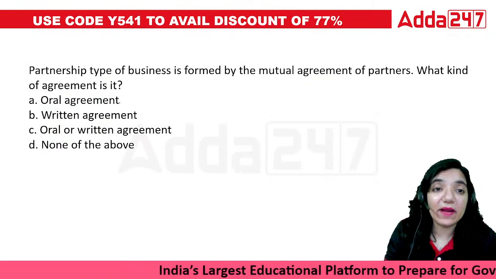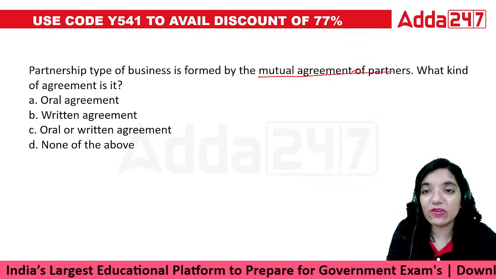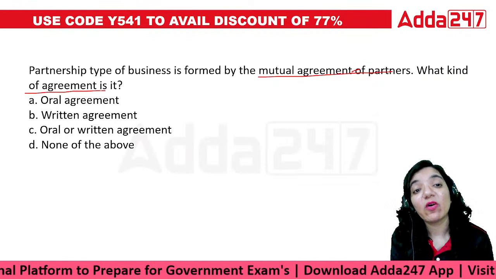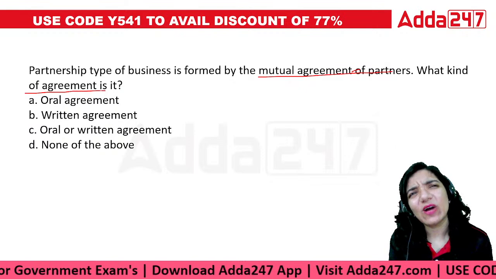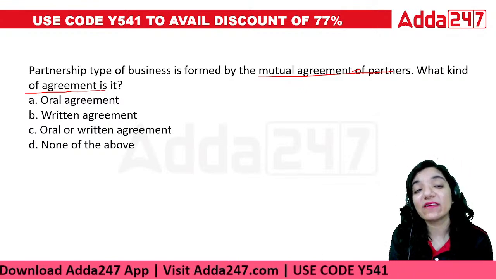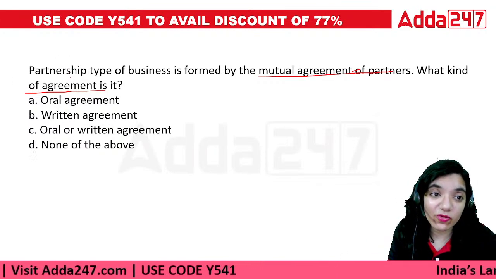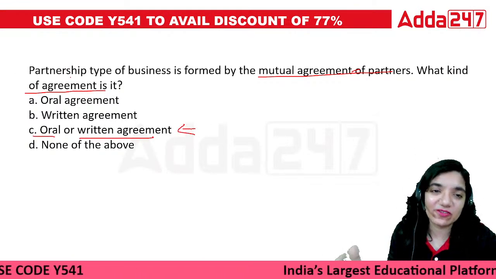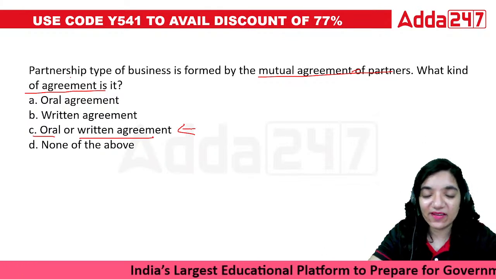Next question. Partnership type of a business is formed by a mutual agreement of the partners. What kind of agreement is it? Oral, written, or none of the above? In India, we are allowed to have both. There is nothing like oral agreements are not a valid agreement. Obviously, written agreements are valid ones. So basically, both oral and written agreements are valid in the eyes of law. So the partnership will include both oral as well as written agreements.